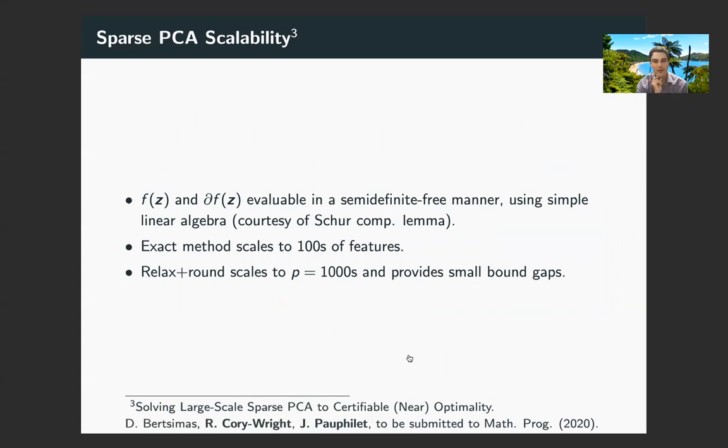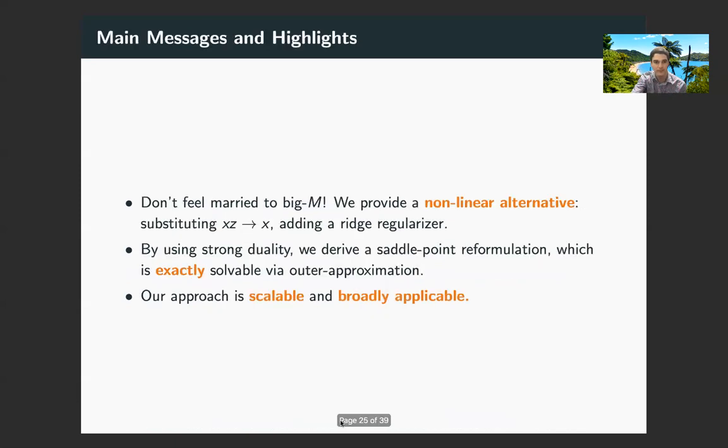Moreover, by using ideas like the Schur complement lemma and linear algebra techniques, we're able to evaluate f of z and its subgradients using simple linear algebra techniques. What this means is that we can solve Sparse PCA problems to certifiable optimality with hundreds of features, or to certifiable near optimality with thousands of features. And we're hoping to have a paper on this on arXiv relatively soon.